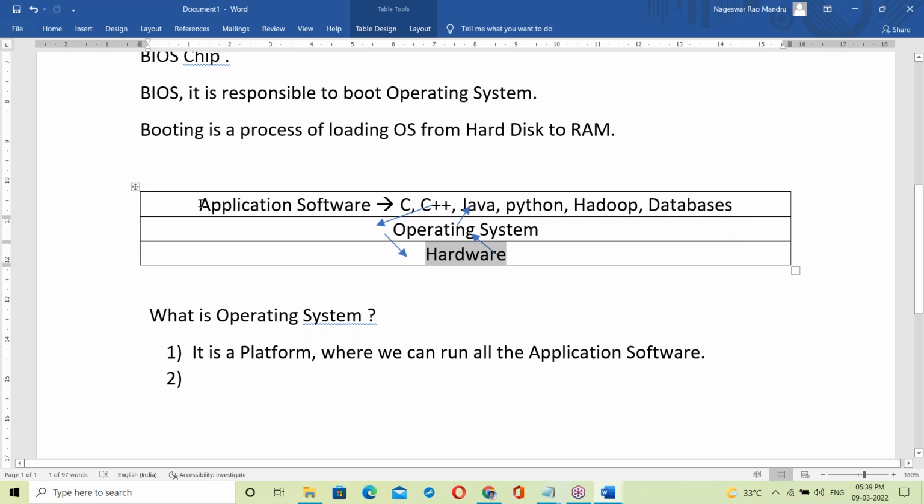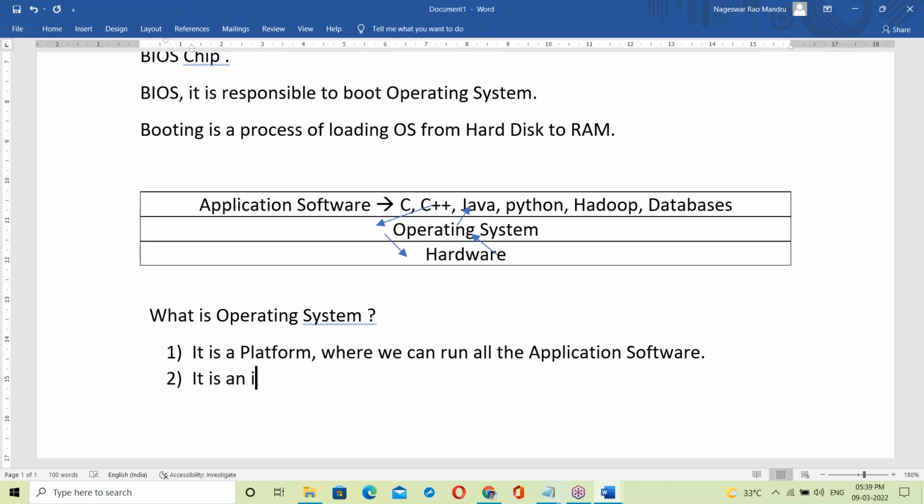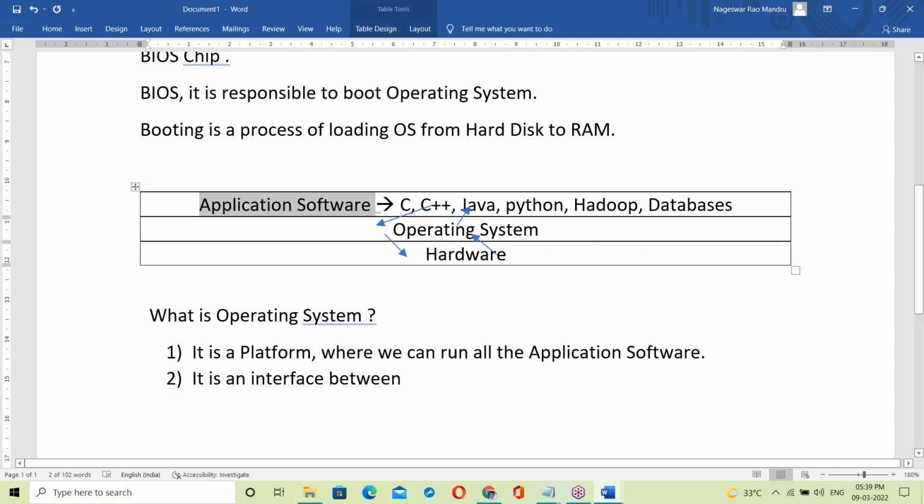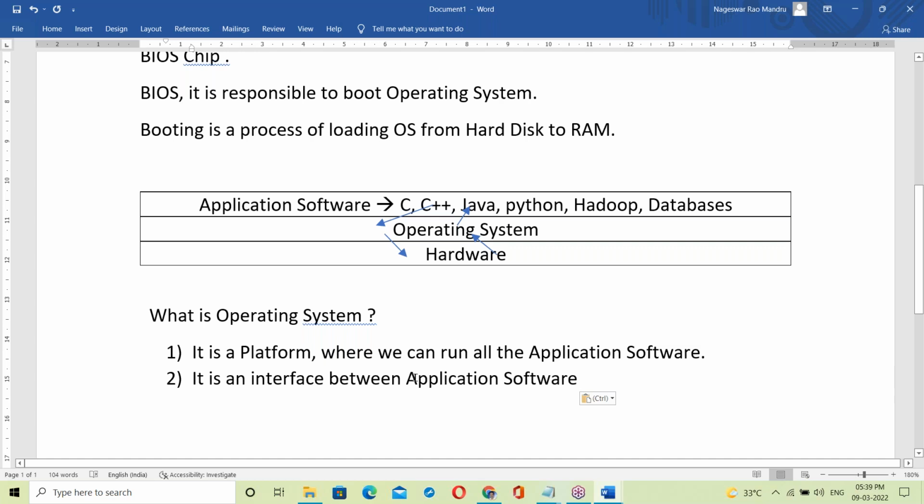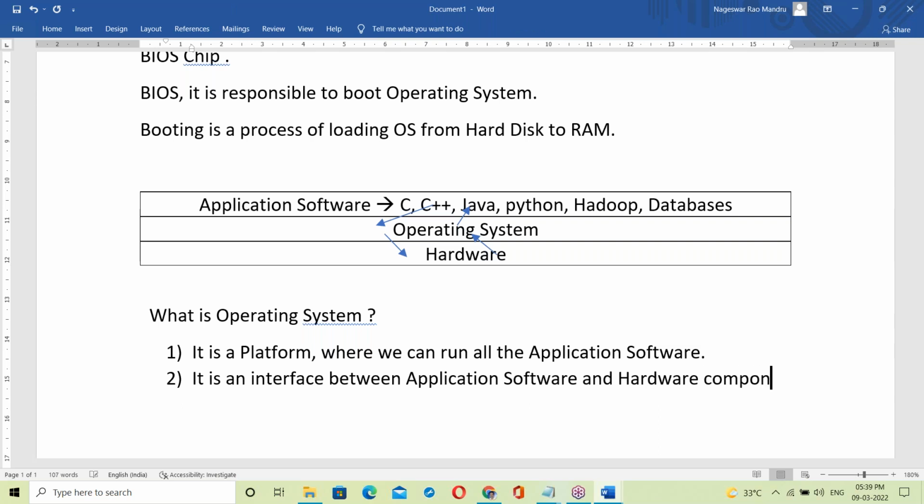There is no direct interaction between application software and hardware. Between these two, the OS is like a mediator, like an interface. The OS is an interface between application software and hardware components.